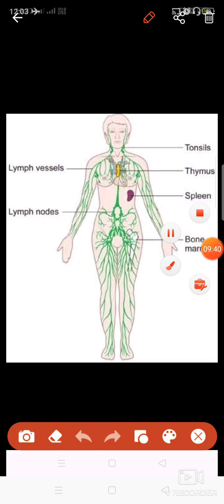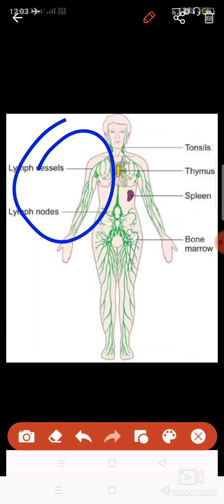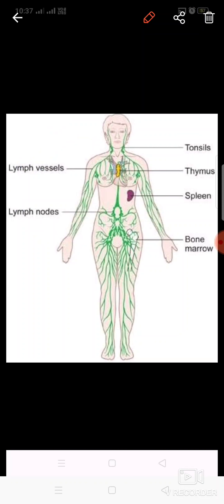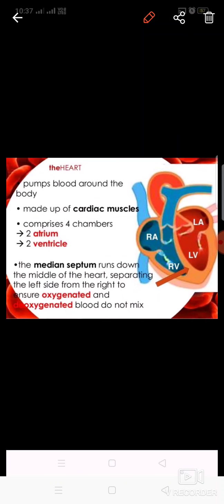Like blood vessels run through your body, in the same manner lymph vessels also run in your body, adjacent to the blood vessels. Whenever the blood is flowing with pressure, some of the fluid leaks out and moves to the lymph vessels, and like this another kind of fluid flows in your body.